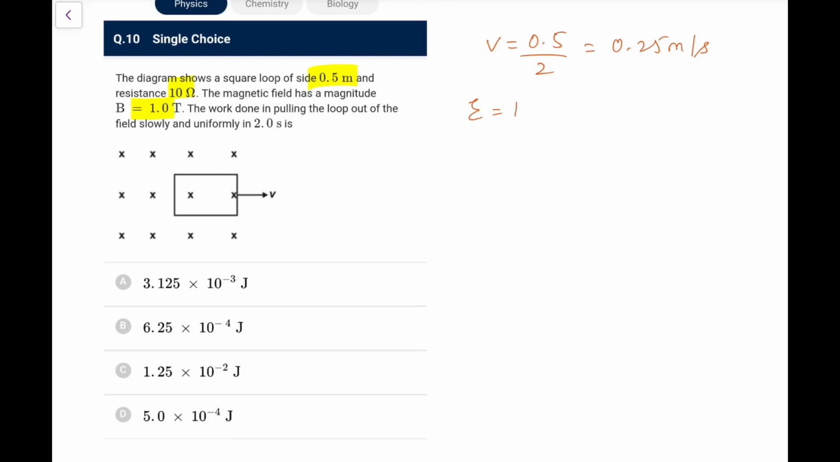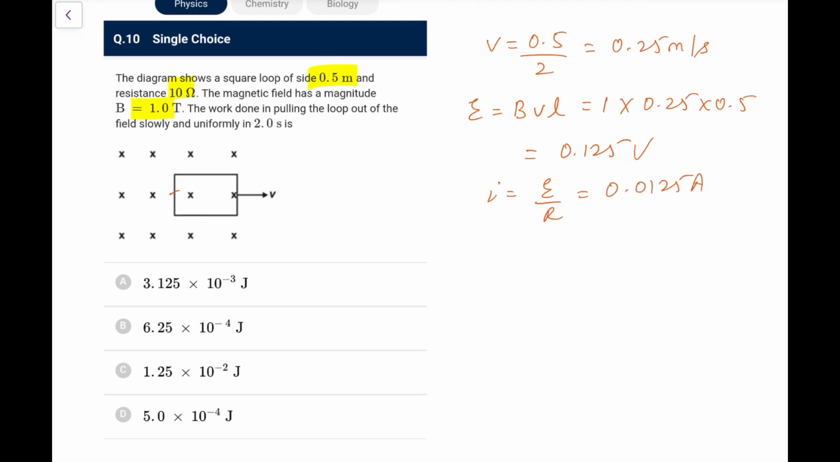So the EMF induced would be BVL, that is what you can write, because this side is going out, so it would be induced only in this one. So E is BVL, B is 1, V is 0.25, L is 0.5. So it comes out as 0.125, I suppose. So the EMF is 0.125 volt. Now the resistance is given, so the current would be E by R, that would be 0.0125 ampere. This is very small now.